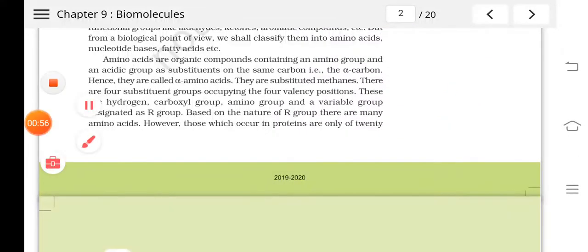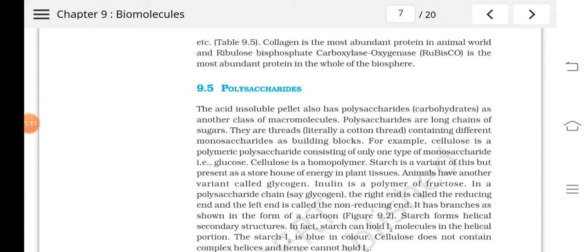So today we are going to study the polysaccharides that we get in the acid insoluble fraction. The acid insoluble pellet also has polysaccharides. Polysaccharides are actually carbohydrates. Carbohydrates can be monosaccharides, oligosaccharides, or polysaccharides. Saccharides means sugars only. So carbohydrates contain different kinds of molecules.